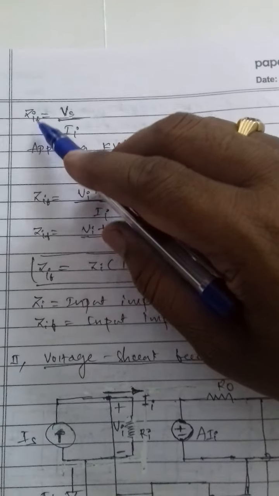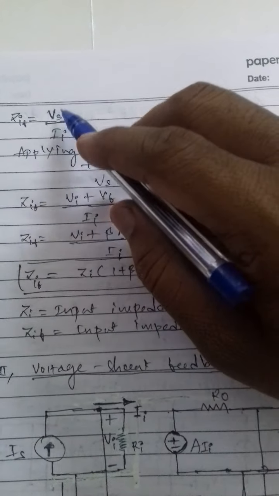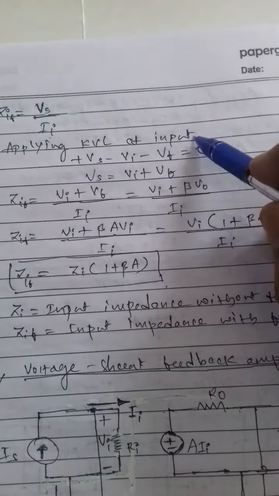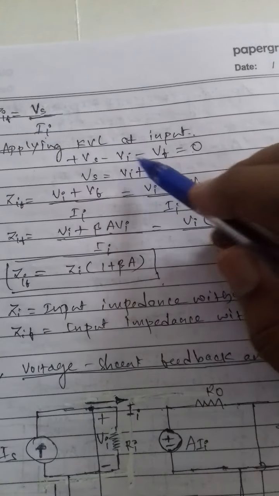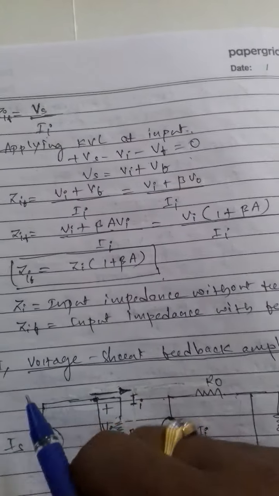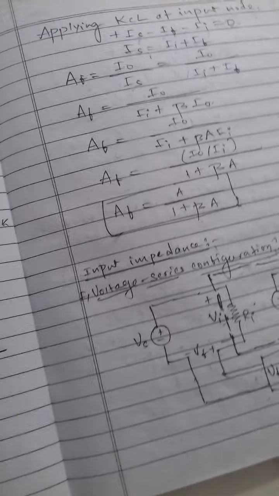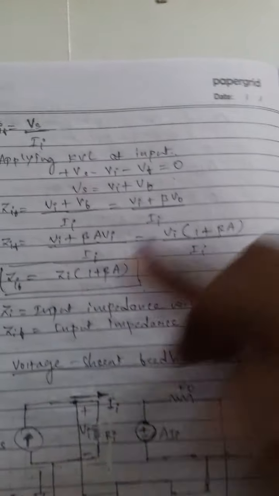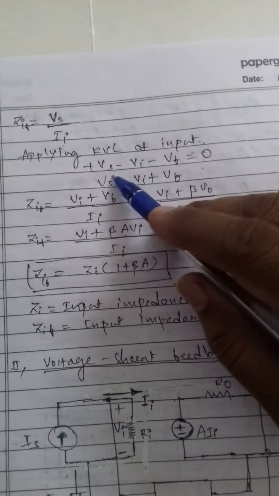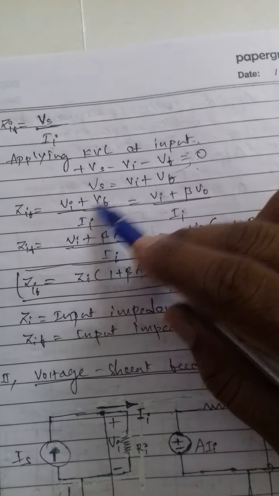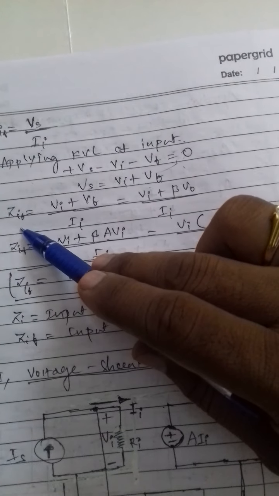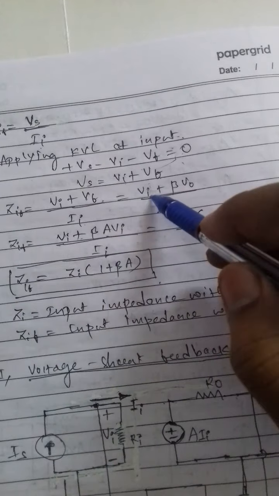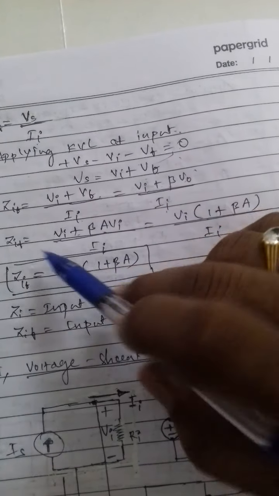Now the input resistance with feedback is the source voltage upon the input current, Vs upon Ii. Applying KVL at the input: plus Vs minus Vi minus Vf is equal to 0. Vs is equal to Vi plus Vf, so that the input impedance with feedback is Vi plus Vf upon the input current, so that Vi plus beta V naught upon input current.